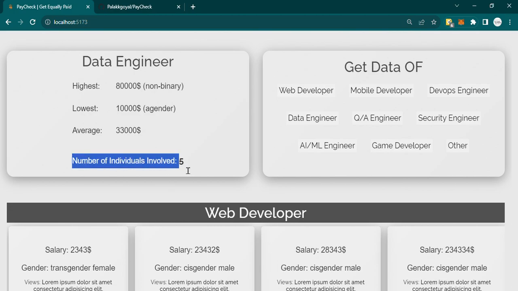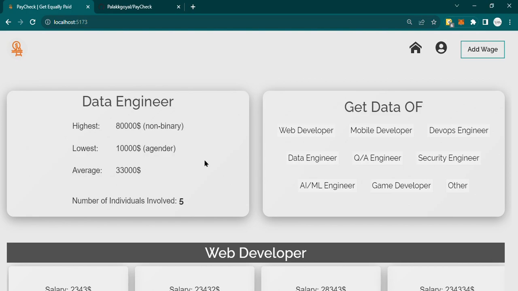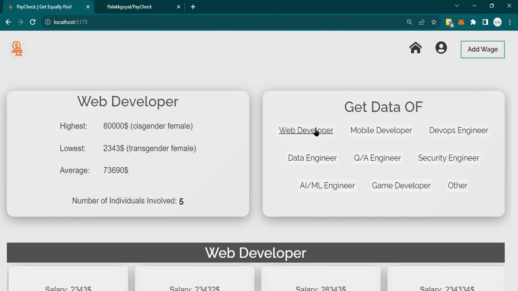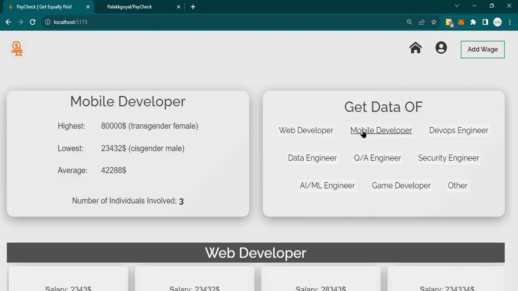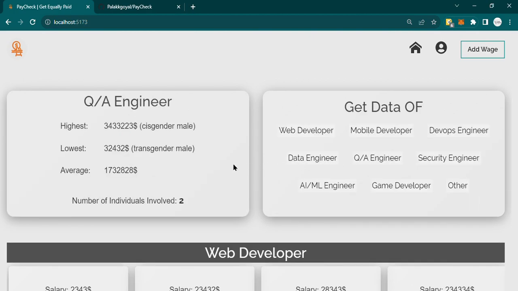So the number of individuals involved is 5. On the right side, we can see different choices from which we can choose to get data of. For example, let's click on web developer. So here we can see data regarding web developer. Its highest salary and gender, lowest salary and gender, and the average salary. And you can go further for mobile developer, QA engineer, etc.